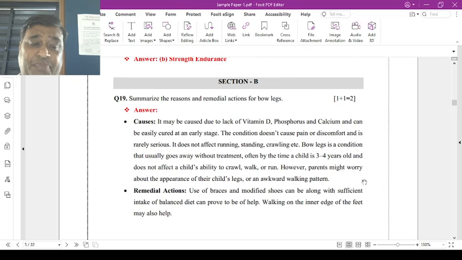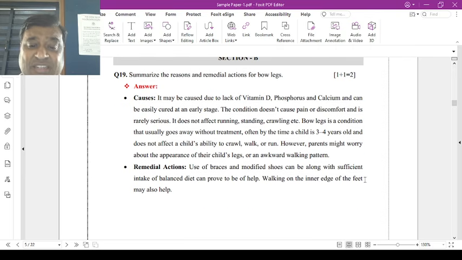Now section B. Summarize the reasons and remedial actions for bow legs. You have to tell the reasons and corrective measures for bow legs. There are many causes, but lack of vitamin D, phosphorus and calcium are the main reasons for bow legs. Bow legs basically develop at 3 to 4 years, and wrong walking, wrong running and crawling can be determined as causes.